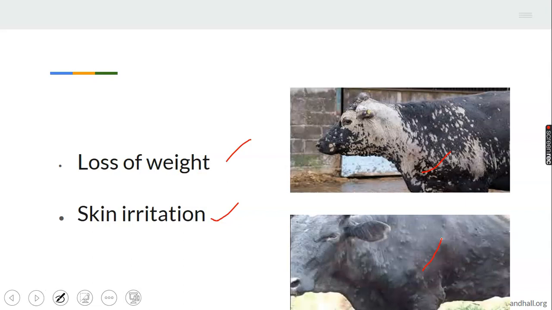It's irritating. Skin irritation is a sign or a symptom of aspergillosis. So the farmer has to notice when the animals are having issues with their skin, meaning the animal has been affected by a particular disease called aspergillosis.